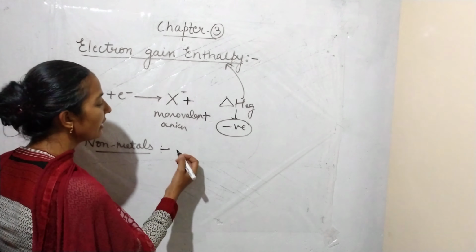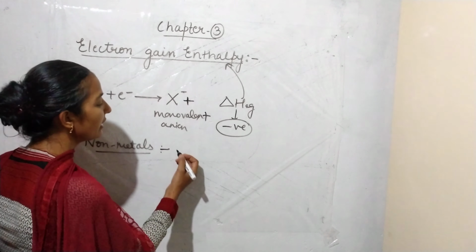If they are adding an electron to their atom, more energy is easily released, and if energy is released, we represent it with a negative sign.